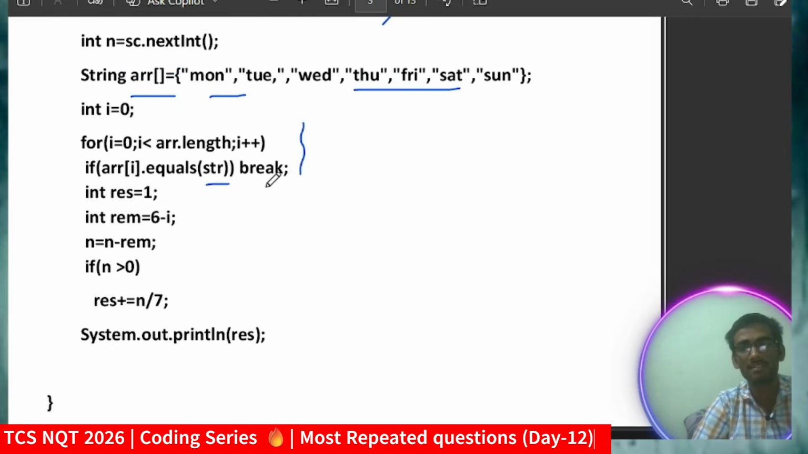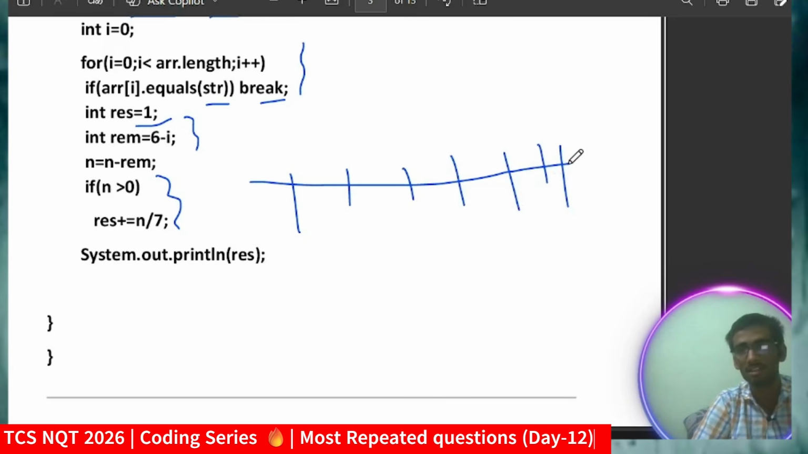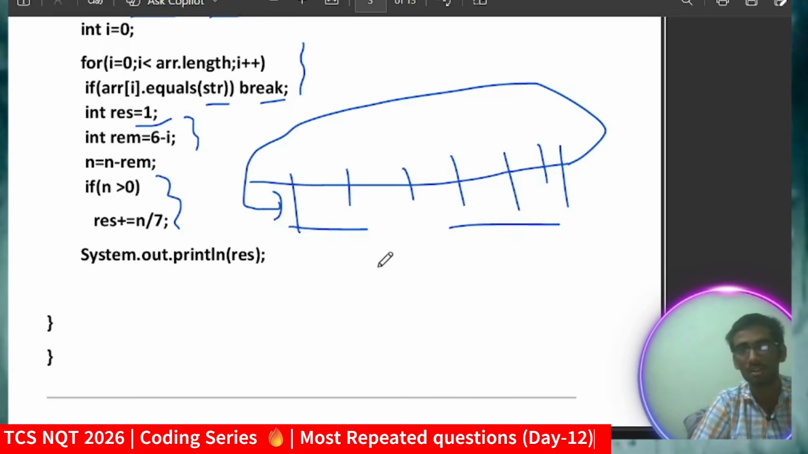So if I'm getting it, then I'll just break and result equal to 1, then remaining equal to 6 minus i, because the week starts with 7 days, so 6 minus i, this will get the value. Now if n is greater than 0, result plus n by 7. So this will basically help to traverse the loop. Suppose this is Monday, Tuesday, Wednesday, Thursday, Friday, Saturday, Sunday. So again the loop will continue, again it will start from Monday, Tuesday and so on. So that's why I'm doing n by 7. So this is a simple solution.